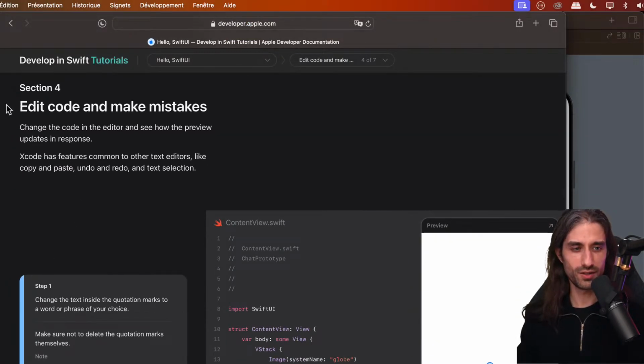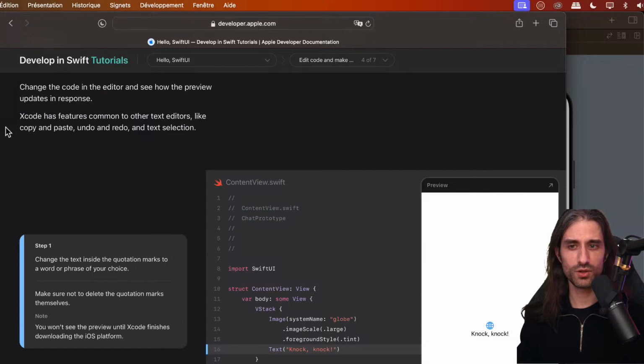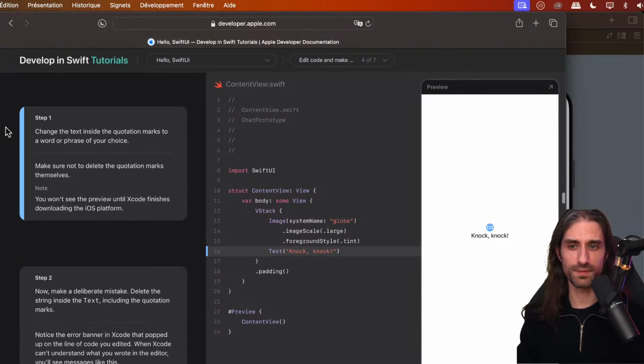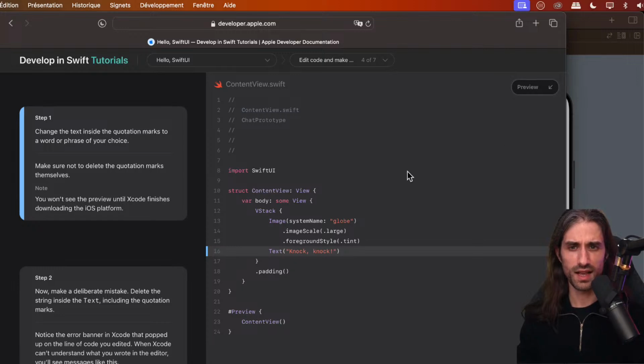Okay, now we're going to edit code and make mistakes. So we're going to change the code in the editor and see how the preview updates in response. Xcode has features common to other text editors like copy and paste, undo and redo, and text selection. So I'm going to hide this because I'm going to show it to you in Xcode directly.